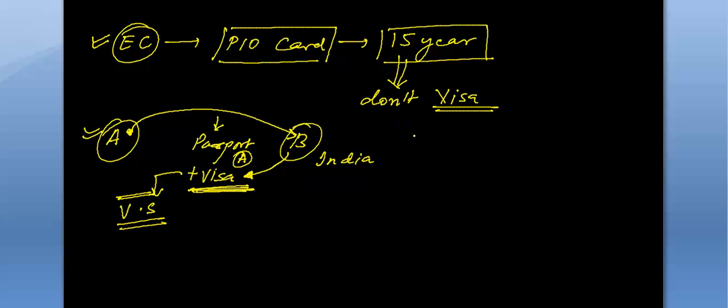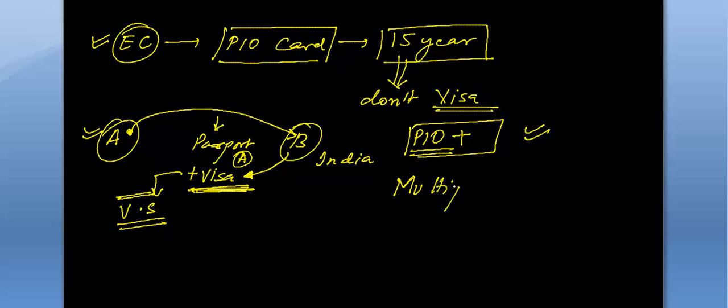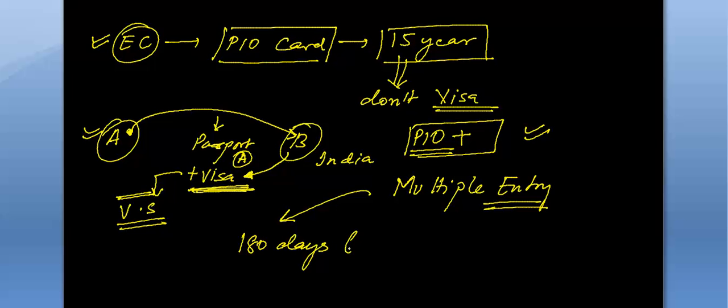So if you are a PIO card holder, you don't need a visa at all. Showing your passport plus your PIO card, and you are done. You can do multiple entries, multiple times you can come and go. But yes, your stay is limited to 180 days, that is 6 months. A PIO card holder can stay for a maximum of 6 months in one continuous stay in India.